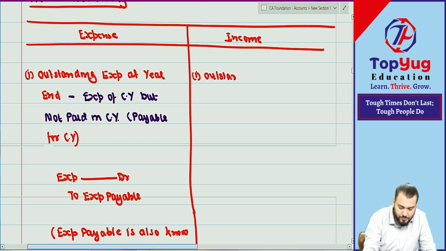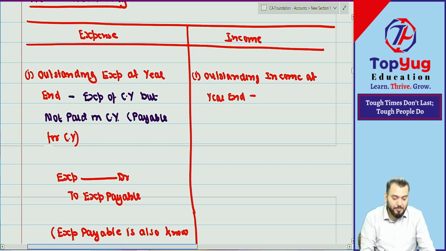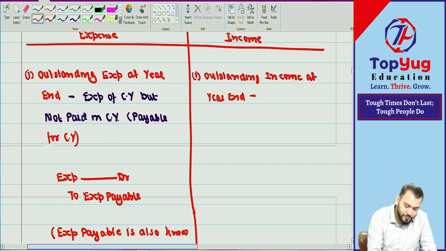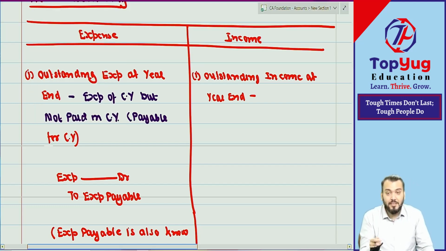Outstanding income at year end. It means what? It means income of current year, but not yet received.